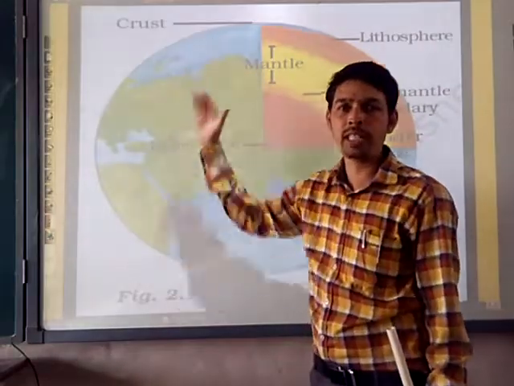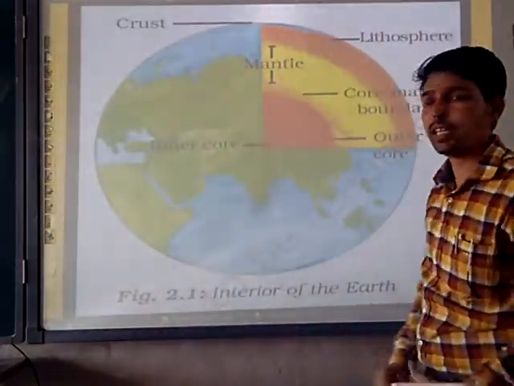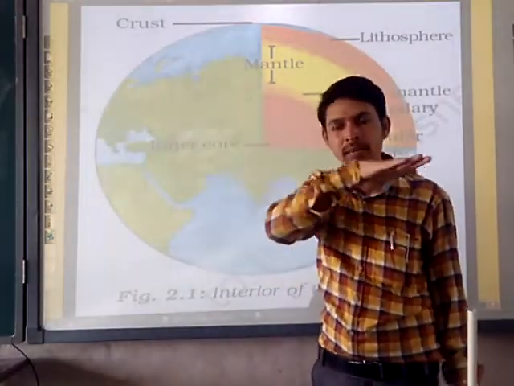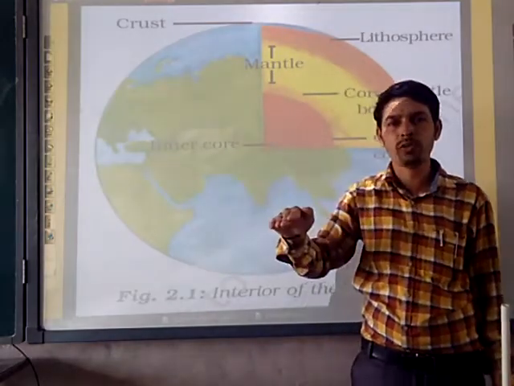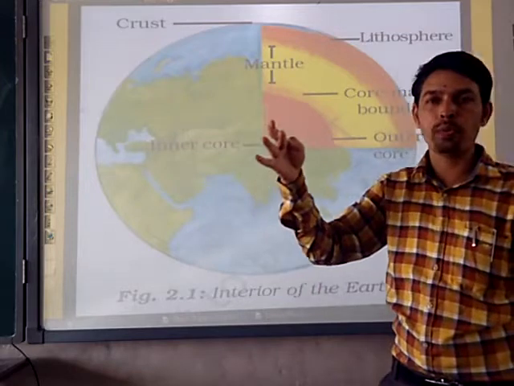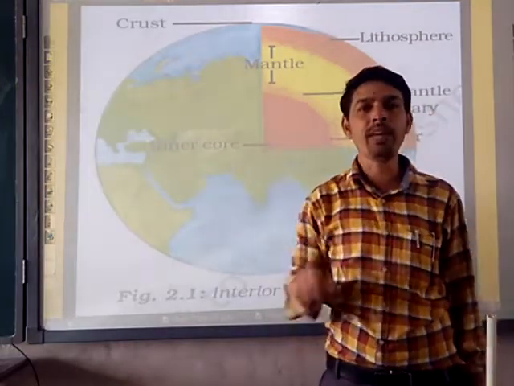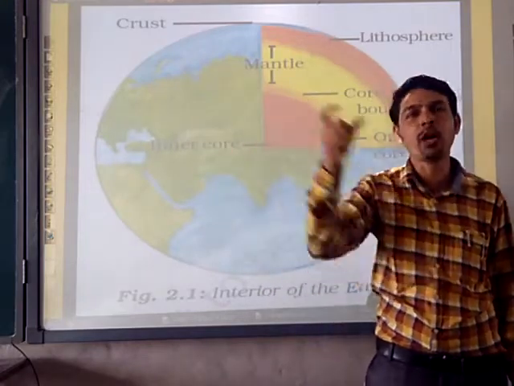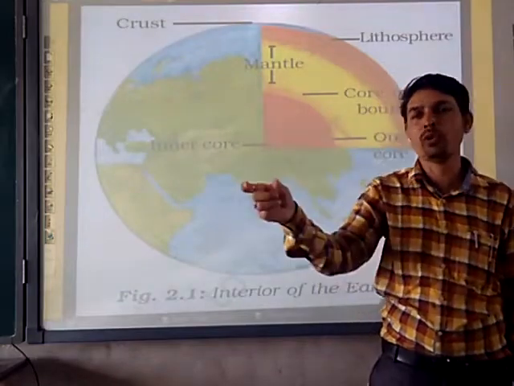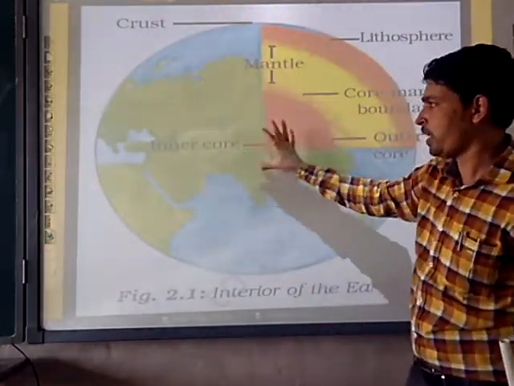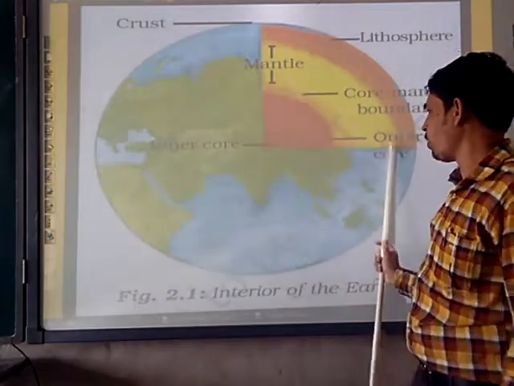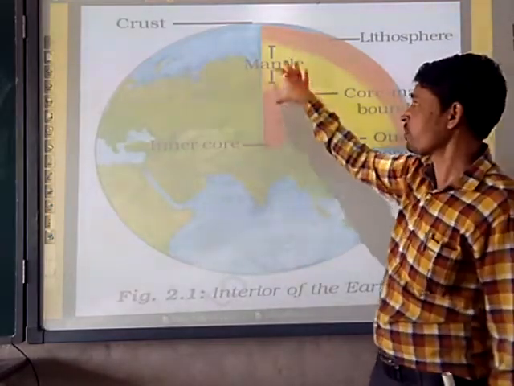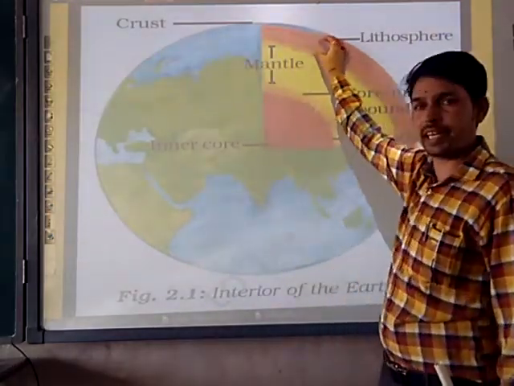Again, moving to discuss that, the earth has a 3-layer formation. The first one is the crust, the second one is the mantle, and the third one is the core. Crust, mantle, core: C, M and C. So today we are learning about C, M and C. What does the first C stand for? Crust. What does M stand for? Mantle. And the last C stands for core. Here we have divided the core into two, the outer core and the inner core. This is the solid one and the hardest part. The mantle is there, and the crust is the thinnest layer.